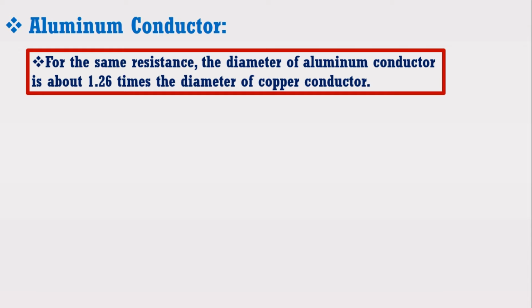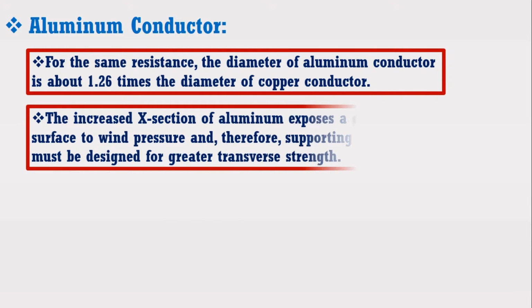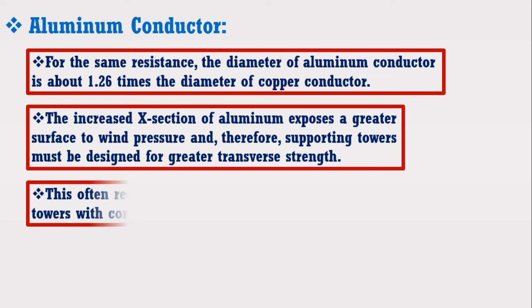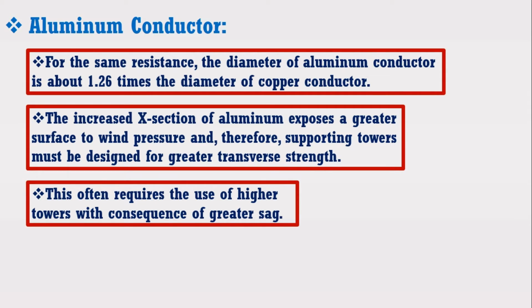The increased cross-section of aluminum exposes a greater surface to wind pressure, and therefore supporting towers must be designed for greater transverse strength. This often requires the use of higher towers with consequence of greater sag.